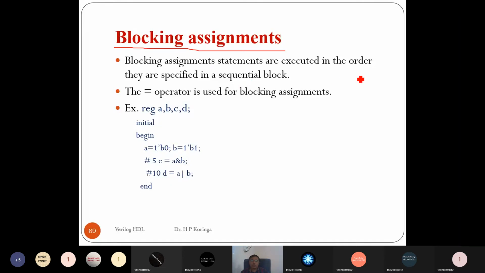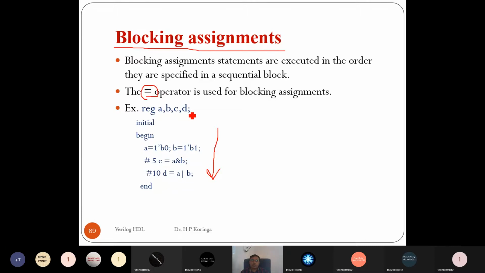Blocking assignment statements are executed in the order they are specified in a sequential block. As I told, the blocking assignment statements run in order. Whatever we write first runs first, then the second statement, and then the third statement. This is the operator for the blocking assignment.